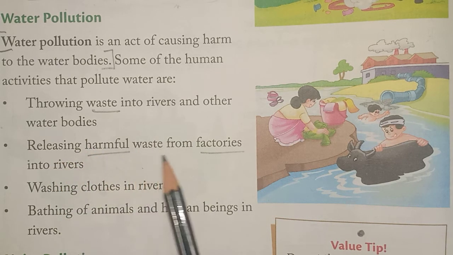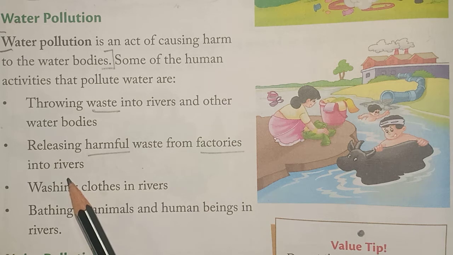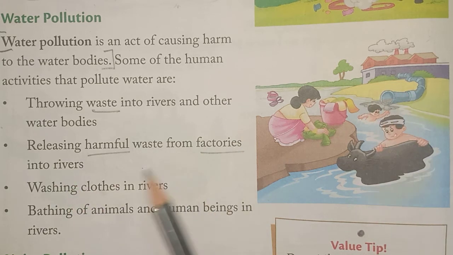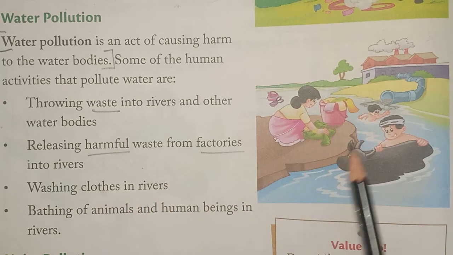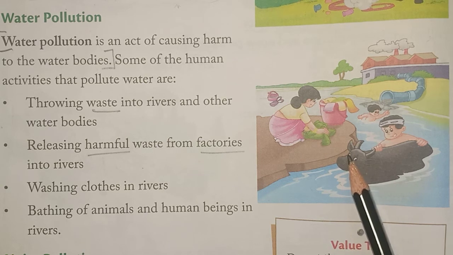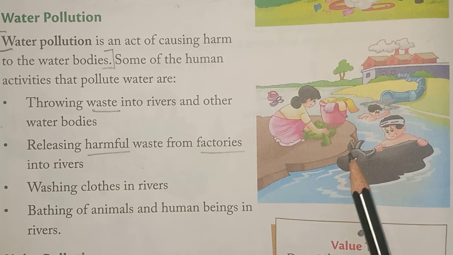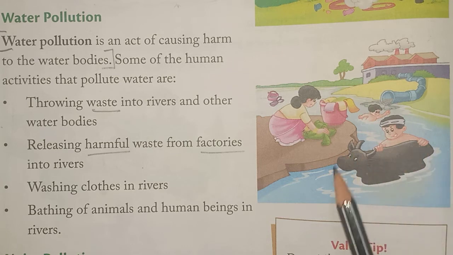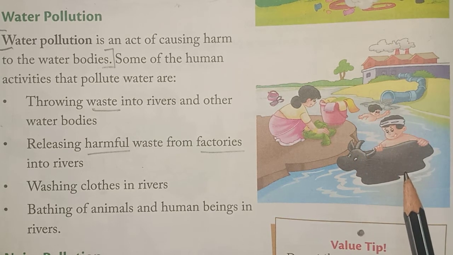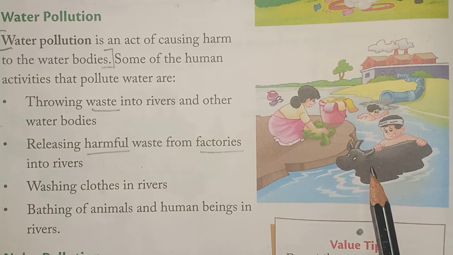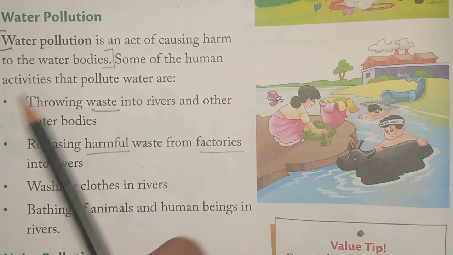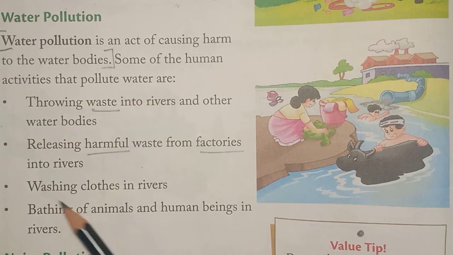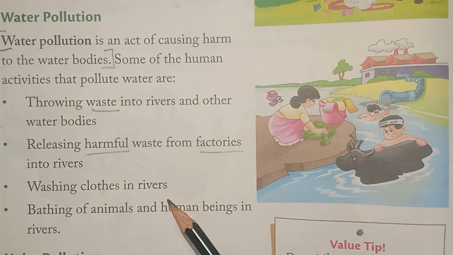Releasing harmful waste from factories into rivers. Yes, can you see? Just now I told you this point. Washing clothes in rivers. See here, many ladies wash their clothes in the river, which makes the water dirty. Bathing of animals and human beings in the rivers. Bathing of animals and human beings in the river also pollutes the water. So these are some activities because of which water pollution happens.